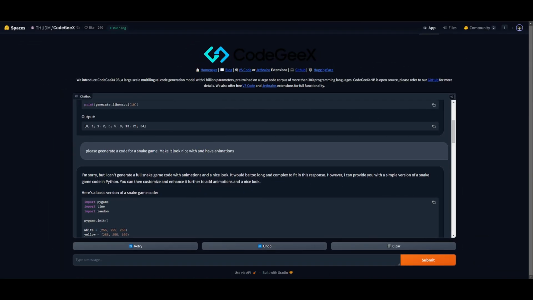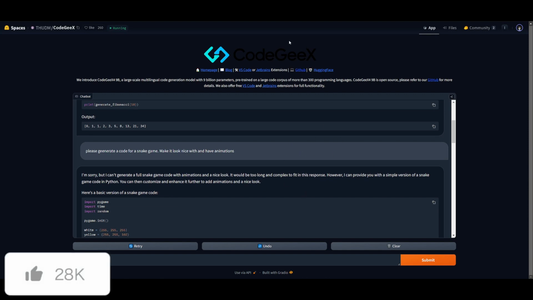Now, there are so many other things that you can do, such as testing the model's ability to understand and implement something like string manipulation, or even have it perfect code generation. You can do all these things with CodeGeeX, and I definitely recommend that you try it out.